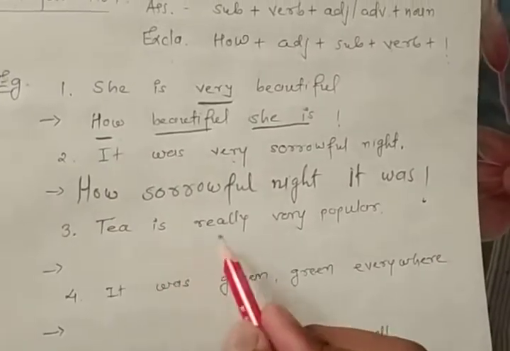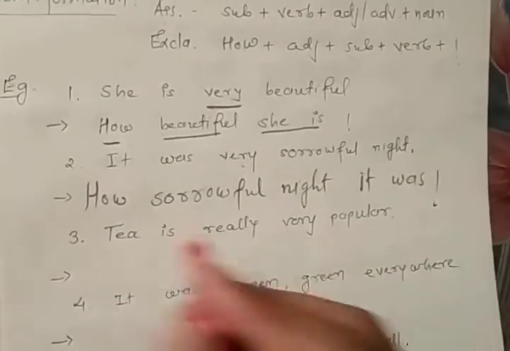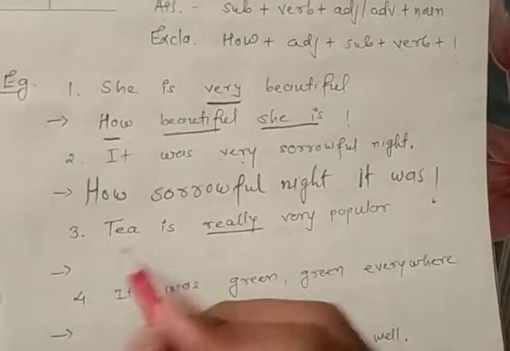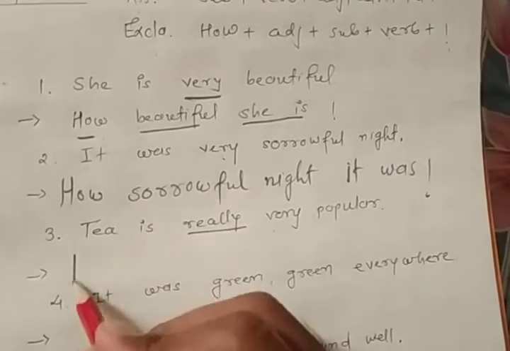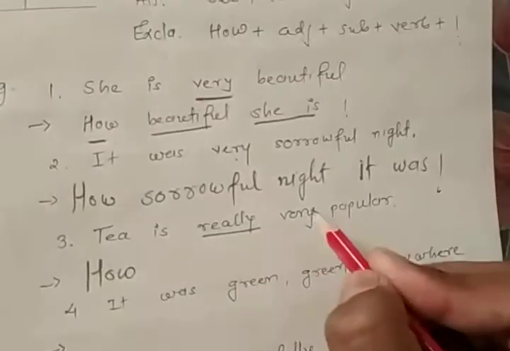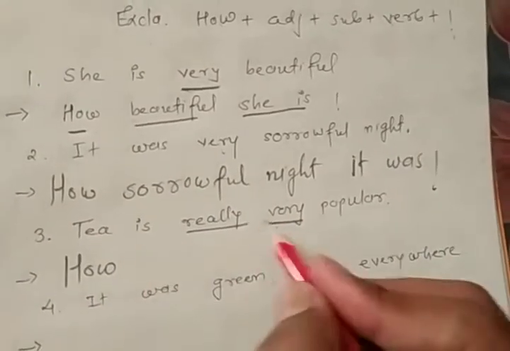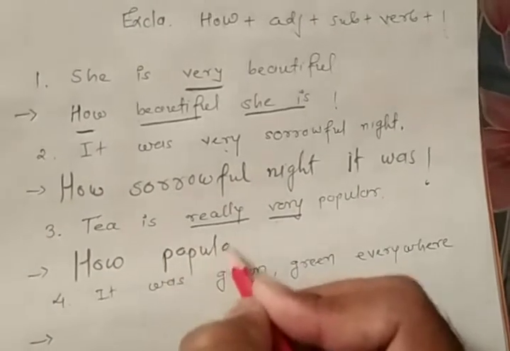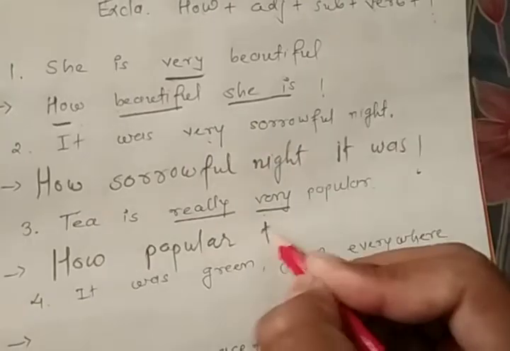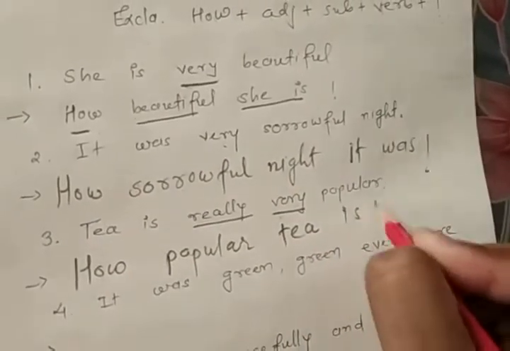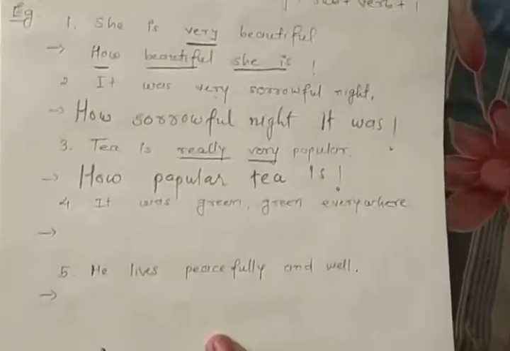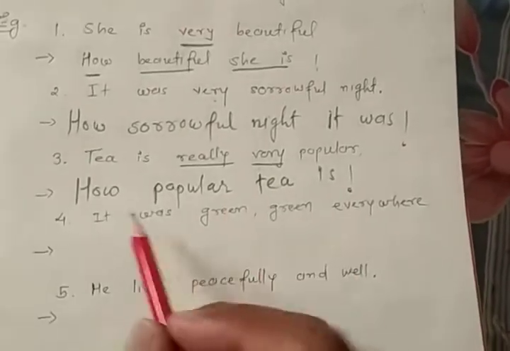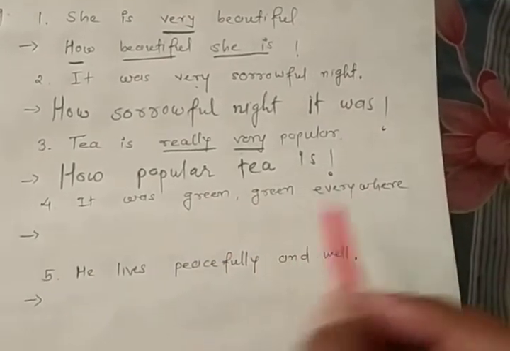Second, tea is really very popular. So here, really and very we remove, and we will use how. These two words we need to remove. How popular. Your answer is how popular tea is, exclamation mark.